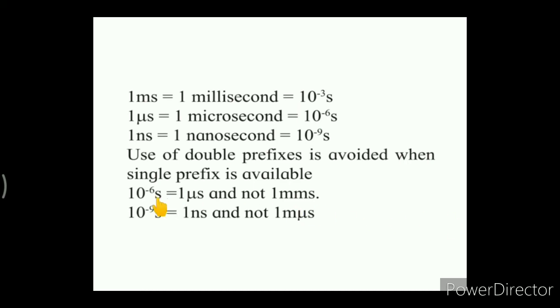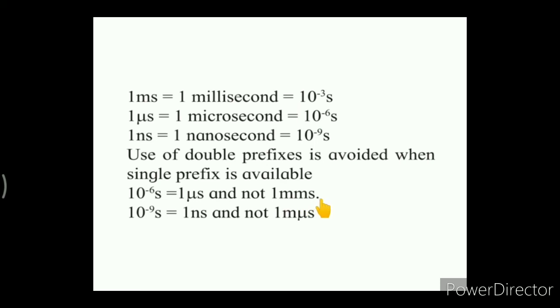For example, over here 10 raised to minus 6 second is there. 10 raised to minus 6 means micro. That means we are talking about 1 microsecond over there. Now this 10 raised to minus 6 we can write as 10 raised to minus 3 into 10 raised to minus 3. 10 raised to minus 3 stands for milli. So here it comes as 1 millisecond.